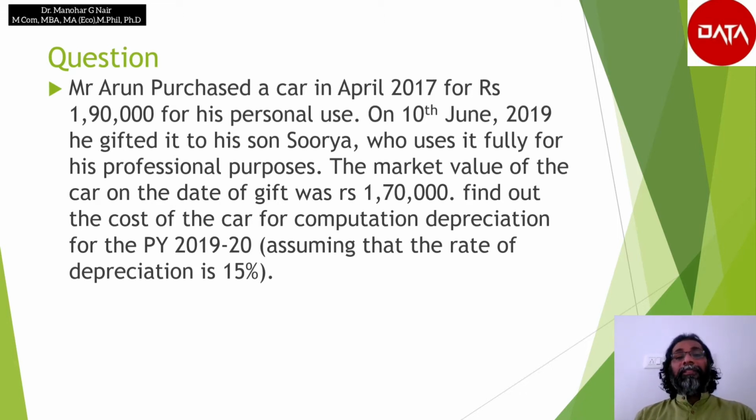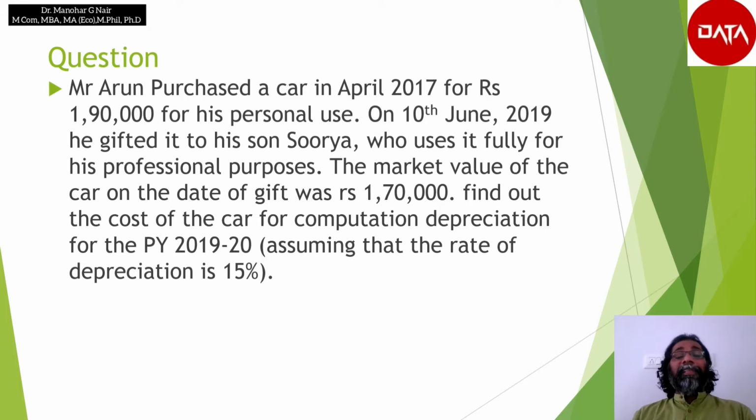We have to start with 1,90,000, and for whatever years he held it, we have to compute depreciation at the rate of 15%, which is given. So in the first year, 15% depreciation is to be charged on 1,90,000. So the depreciation value will be 28,500 for the first year, that is 2017-18.